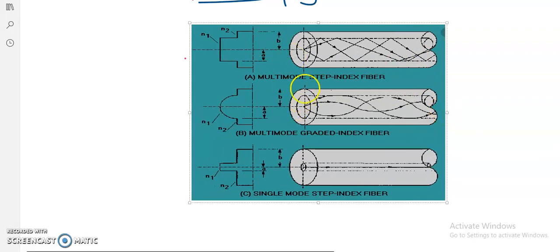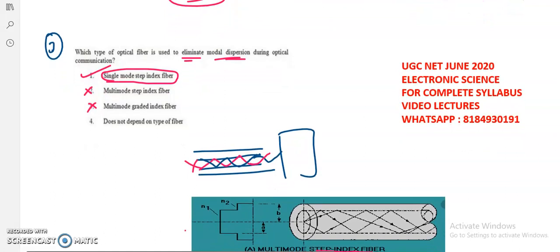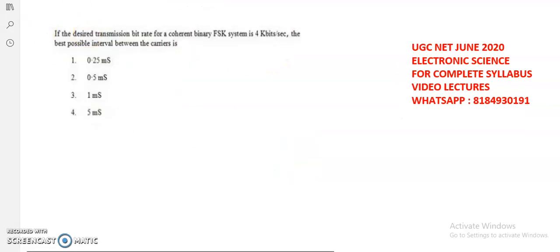While coming to the multi-mode step index fiber, here the light is traveling in different modes, so the dispersion is happening here. Also in the multi-mode graded index fiber, the light ray is traveling in different modes. But in the single mode step index fiber, the light ray is traveling in only a single mode, so there is no chance of dispersion. So as per this explanation, the first answer is the correct one to eliminate modal dispersion during optical communications.